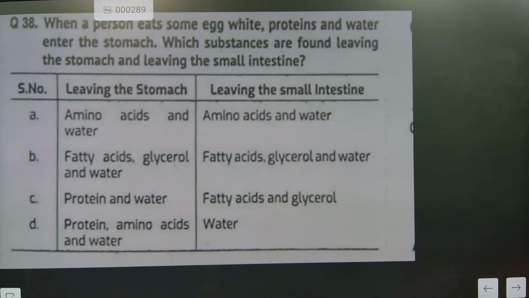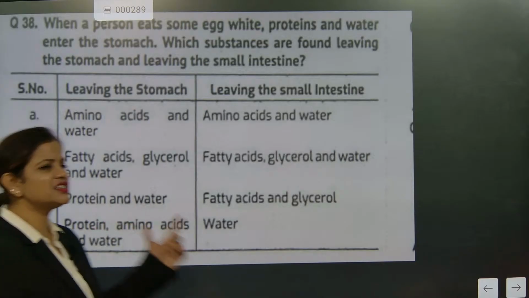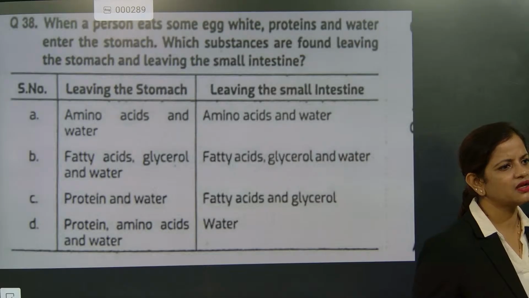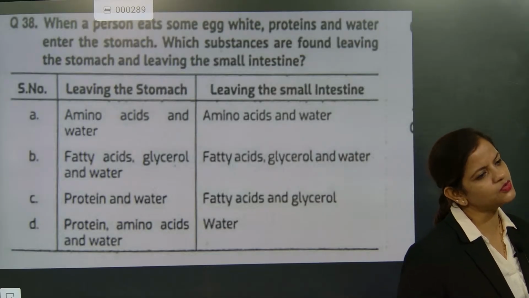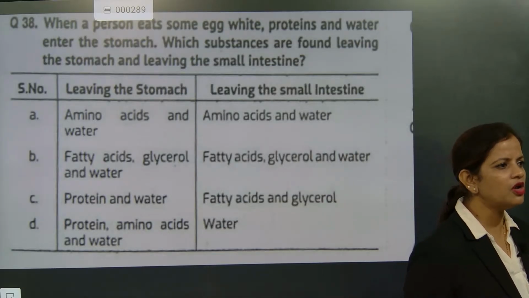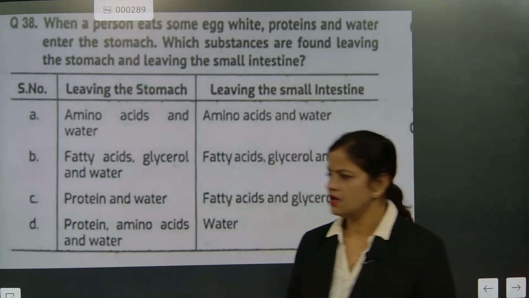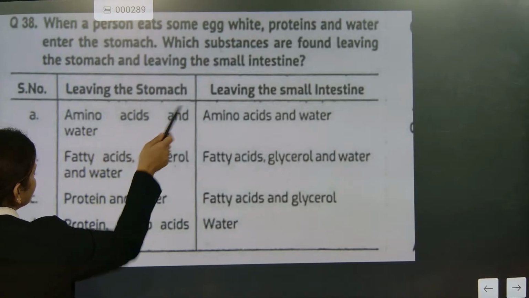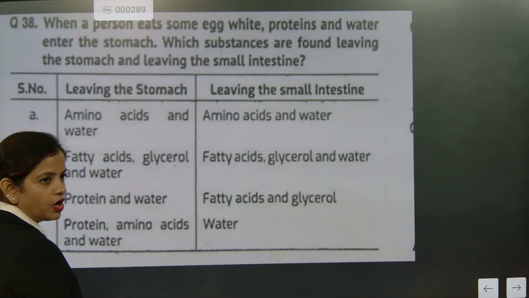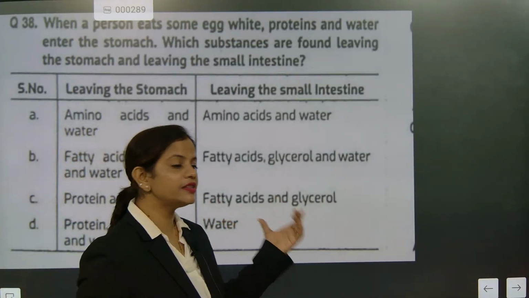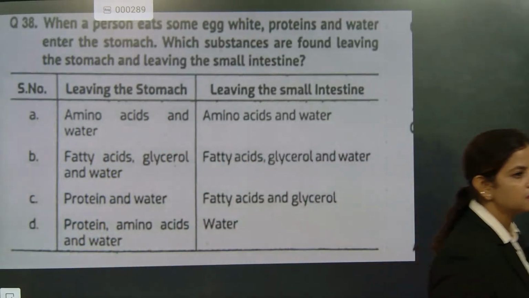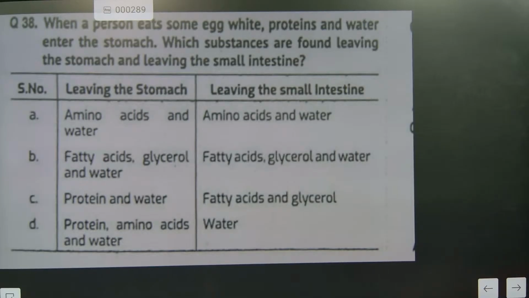See, one bigger mistake you people are doing: from the small intestine, only water and unwanted waste will come out to the large intestine. The digested food particles are absorbed in the small intestine. So leaving the stomach means protein, amino acid and water. This will go to the small intestine, and then only water will be released. So option D is the correct answer. Note down, everyone.